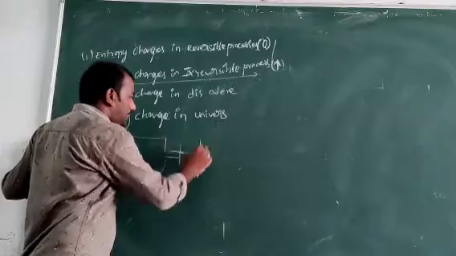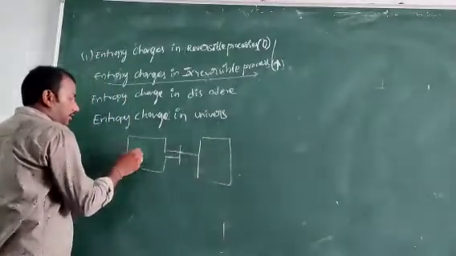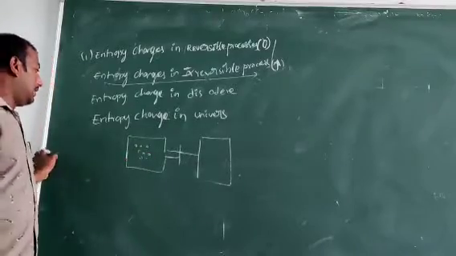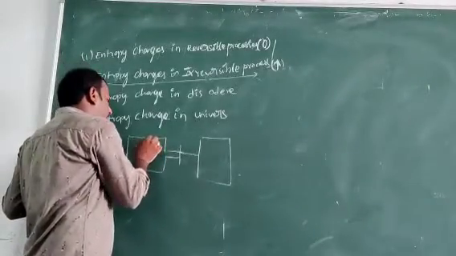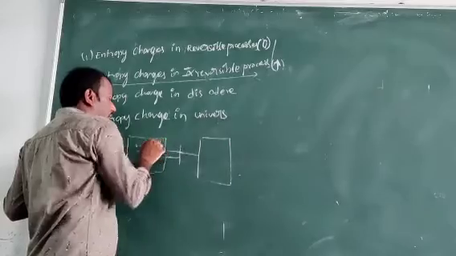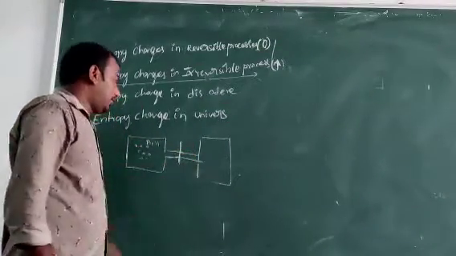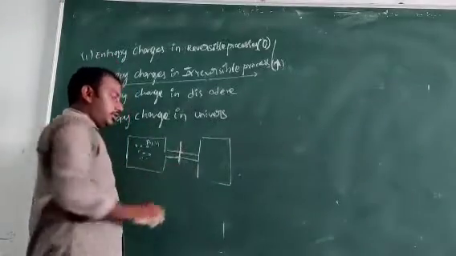tanks. The first one is filled with gas molecules or particles at pressure P1 and volume V1. There is one closed valve here.